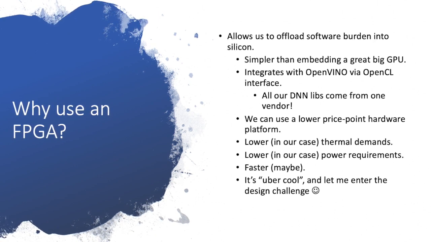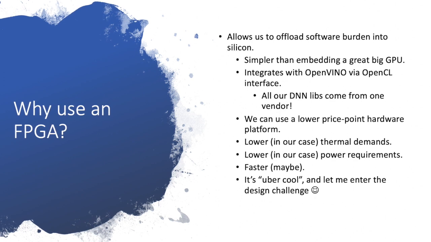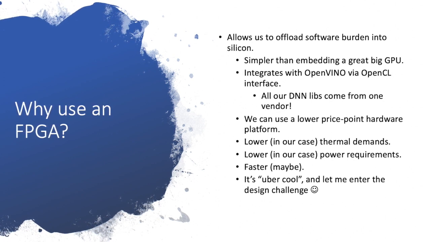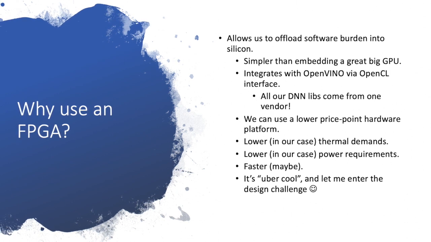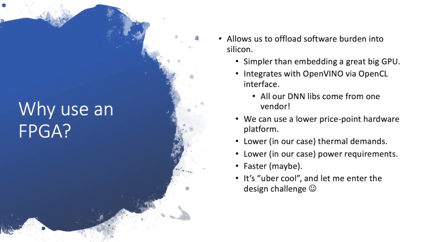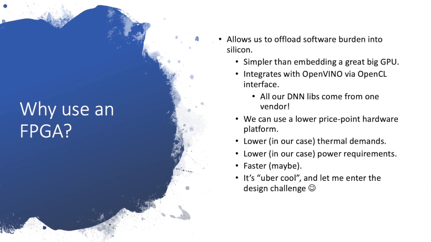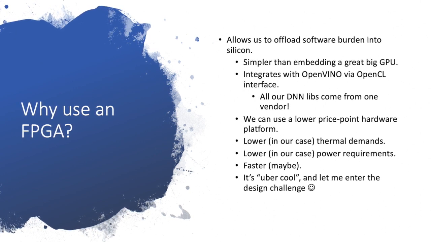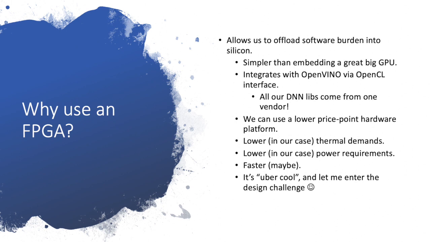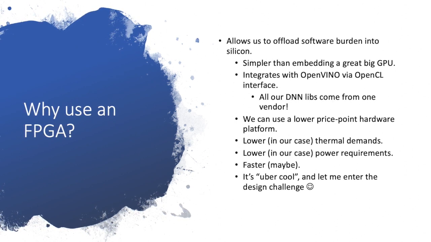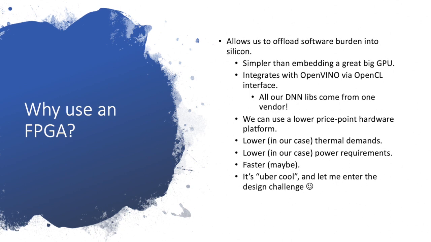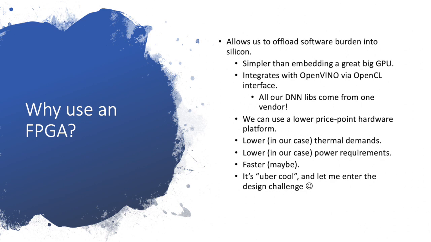It also means that we can use lower price point hardware. As I said, this was built on a Celeron CPU. It's not built on high-powered Xeon machines or even Core i7s and so on. This gives us, in our case, lower thermal demands, lower power requirements. It gives us better performance than we would get normally. Yes, we can get better performance if we went to a faster CPU family, but that becomes not so much cost effective.